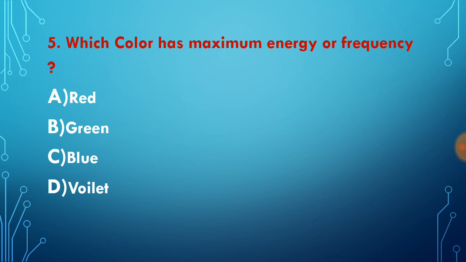Question number 5. Which color has maximum energy or frequency? We have a spectrum of white light in the pattern of BIBGYOR, and their frequency increases in one pattern. If frequency increases, then its energy also increases, because we know that energy E is equal to hf for waves, where h is Planck's constant. That is one constant value, 6.62 into 10 to the power minus 34 joule second, and if we multiply that constant with frequency we will get energy.